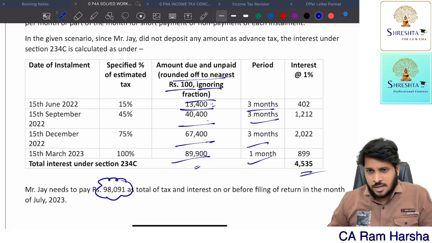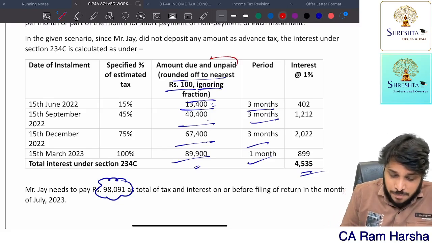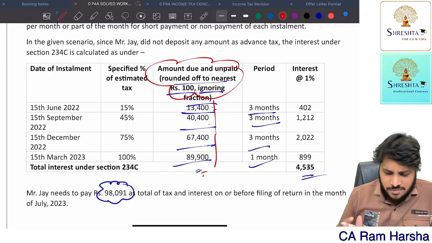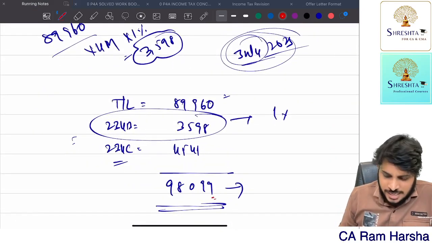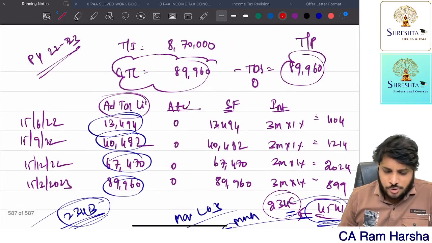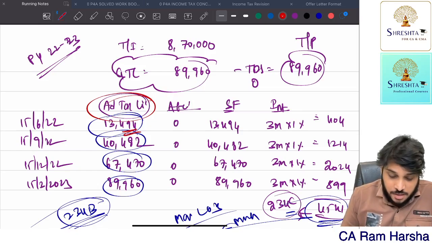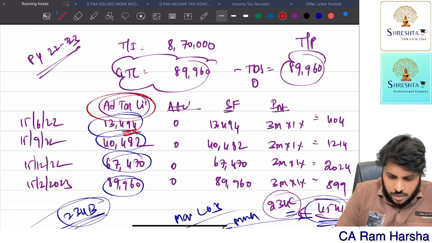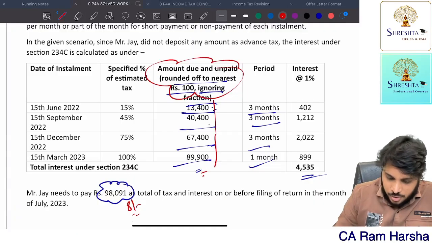Sorry. See, actually I think there is no rule, but in practice people are just rounding off to the nearest 100 rupees and then calculating all this. But even if you don't do it also, I told you, we got just 8 rupees difference between our answer and their answer. Getting it? So in the exam, you also follow whatever advance tax liability, you can round off to the nearest 100 rupees. So 13,500 you will get here. Correct? Same only they got.